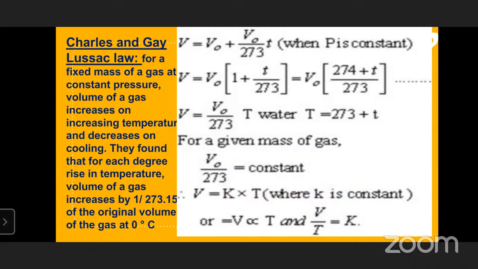Charles law. So Boyle's law and Charles law both we have discussed. Once again, I will say the Charles law. It states that the pressure remains constant, the volume of a fixed mass of a gas is directly proportional to its absolute temperature. This is called Charles law. This is the second law in gas laws.